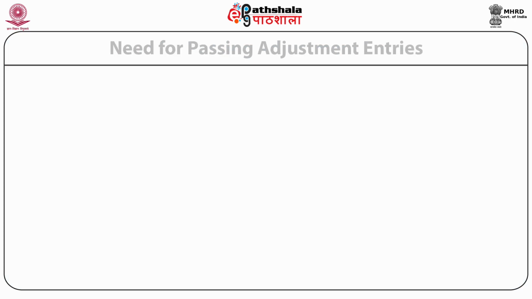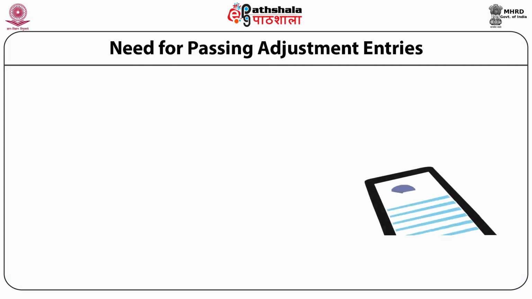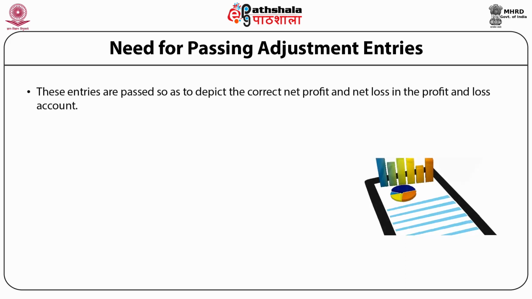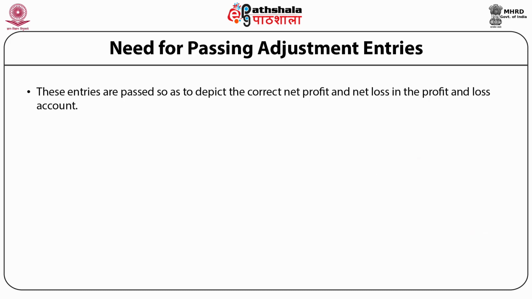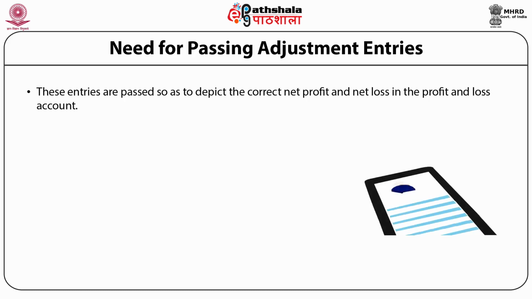Need for passing adjustment entries. It is an important question. Why is there a need for passing adjustment entries while preparing final accounts? Why is such importance given to passing adjustment entries? Simply, these entries are passed so as to depict the correct net profit or net loss in the profit and loss account.